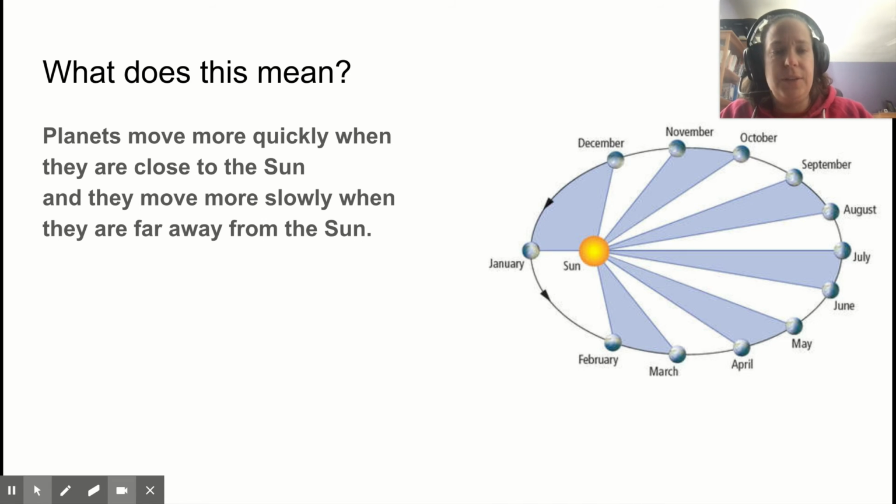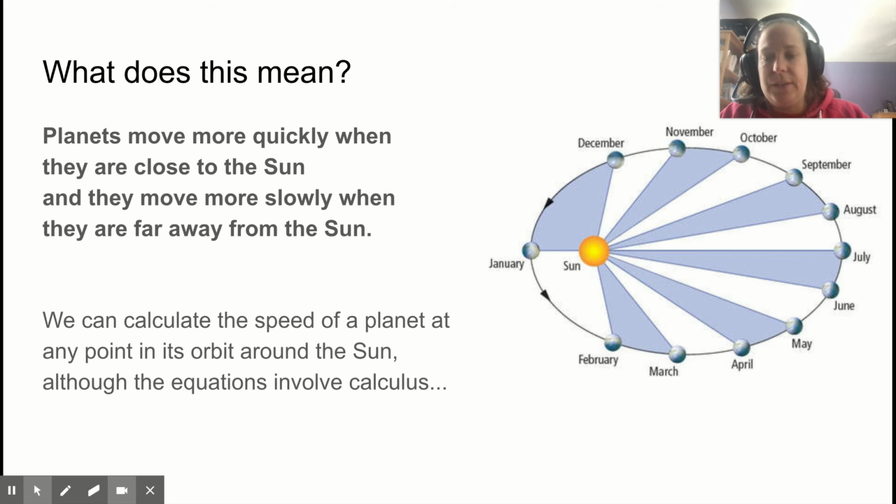It takes the Earth the same amount of time to travel this distance as it takes for the Earth to travel this distance, and the same amount of time to travel this, same amount of time here, same amount of time here. Notice how as you get further from the sun, the distances traveled get smaller. And then as you get closer, the distances traveled get larger because the Earth is moving more quickly as it gets closer to the sun, and then more slowly as it gets further away.